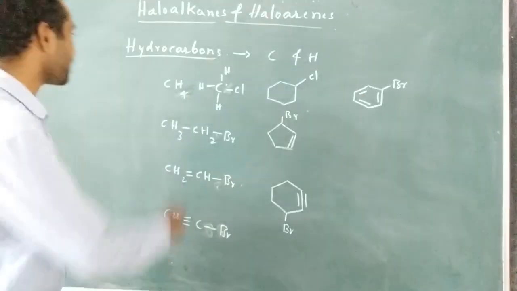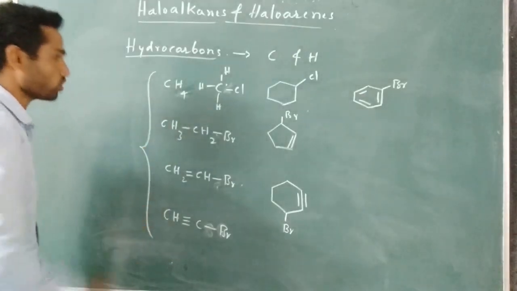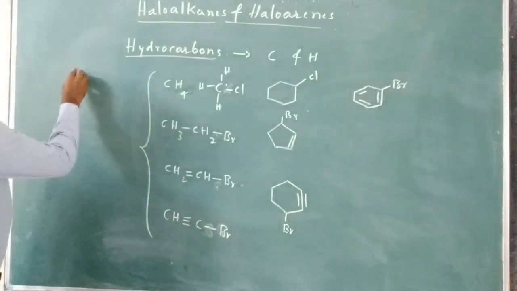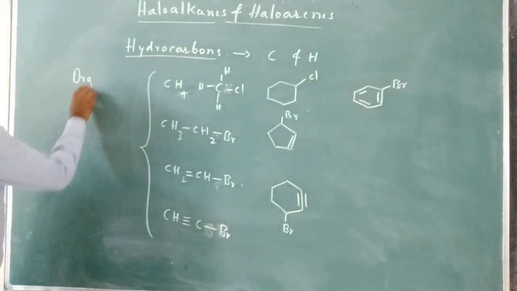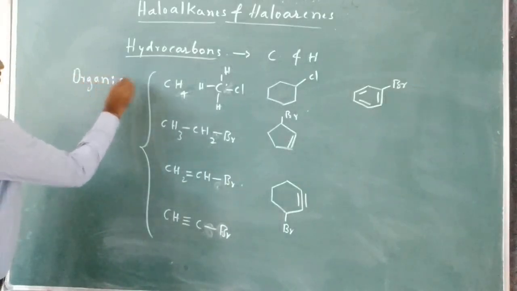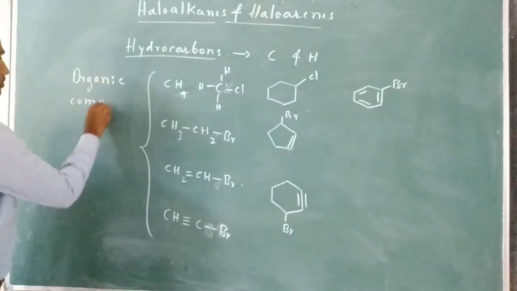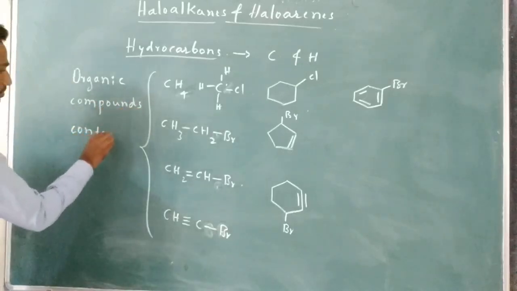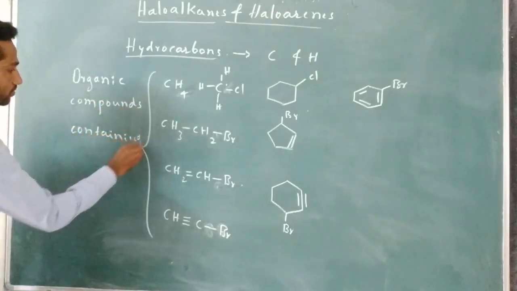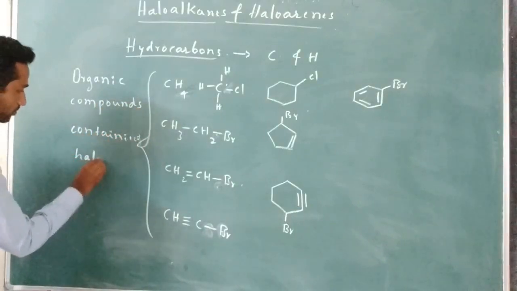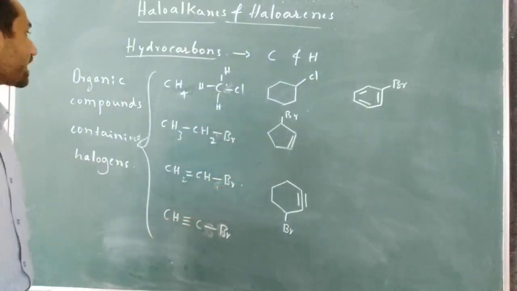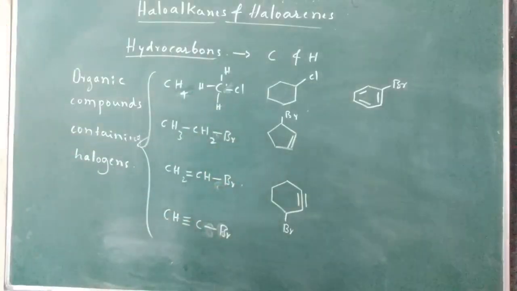So these molecules are all known as organic compounds containing halogens. These are all known as organic molecules containing halogens. Simple, right?